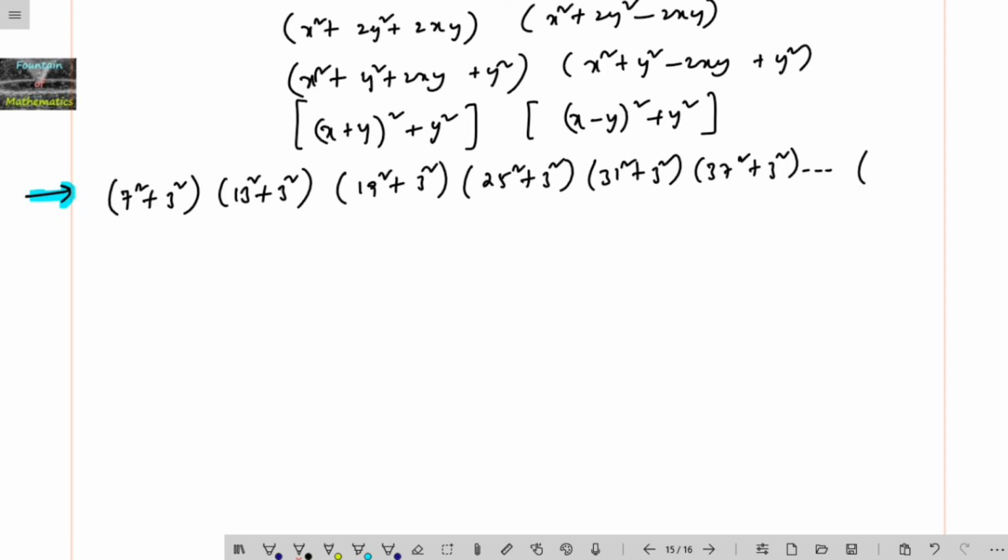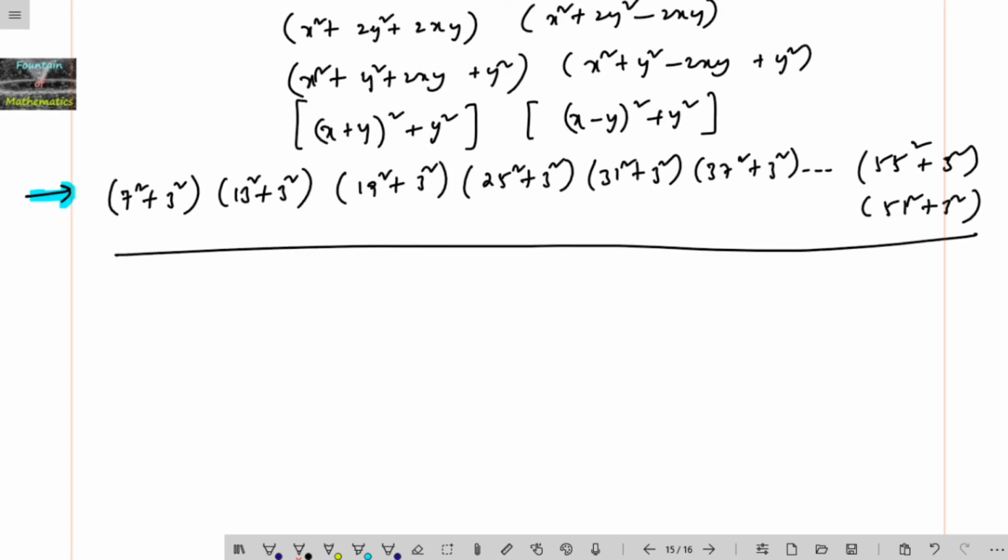If you continue, the last number is 58 power 4: 58 minus 3, that is 55 square plus 3 square, and 61 square plus 3 square, the whole divided by, and the denominator also we can write: 4 minus 3, 1 square plus 3 square into 7 square plus 3 square into 13 square plus 3 square into 19 square plus 3 square, and so on.